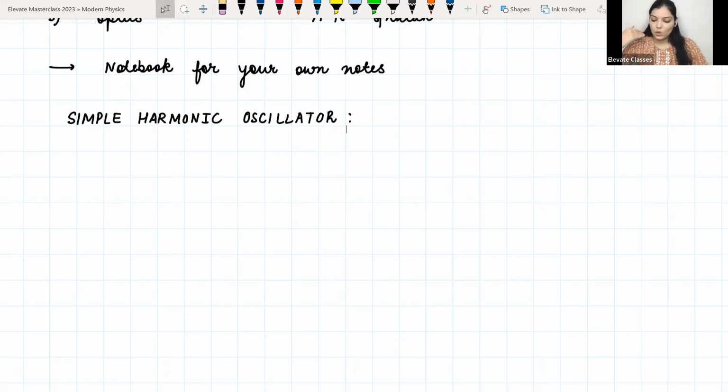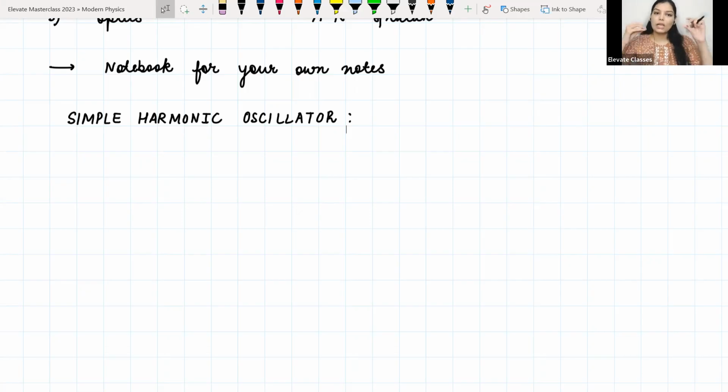In almost all parts of physics, simple harmonic motion is very important because many of the difficult motions that we see can sometimes be understood by using this system known as simple harmonic motion.